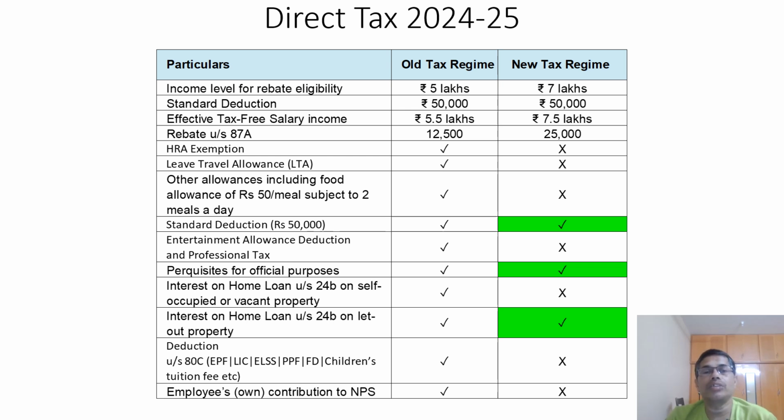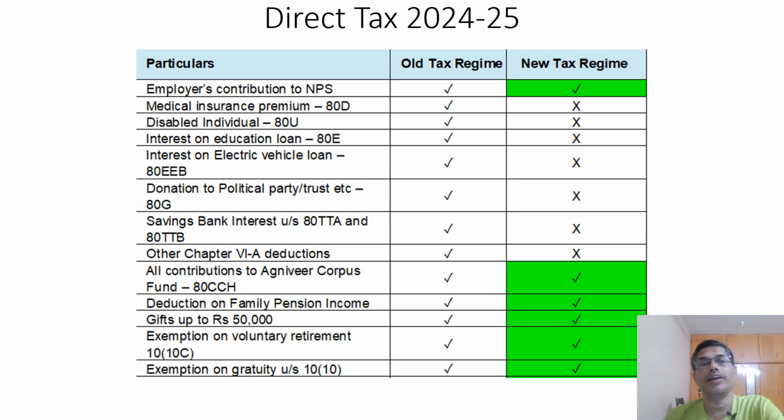Further, 80C is only applicable for old regime, like LIC, EPF, tuition fees of children and fixed deposit, PPF. You can claim in old regime, whereas you cannot claim in new regime. Employee's own contribution to NPS, National Pension Scheme, is only eligible for old regime and not for new regime. Employer contribution to NPS you can claim in old regime as well as new tax regime.